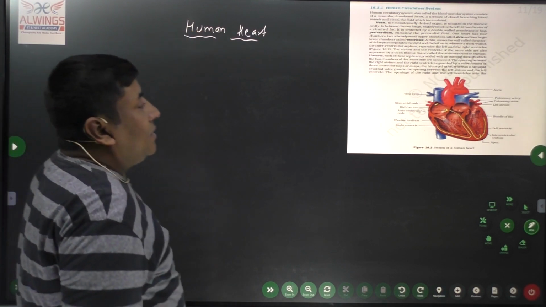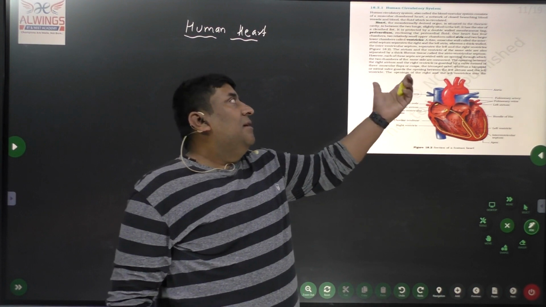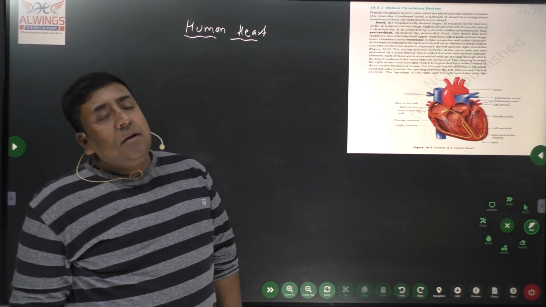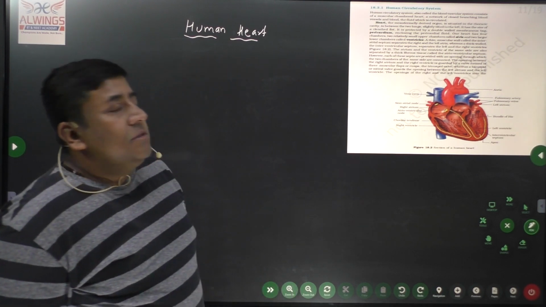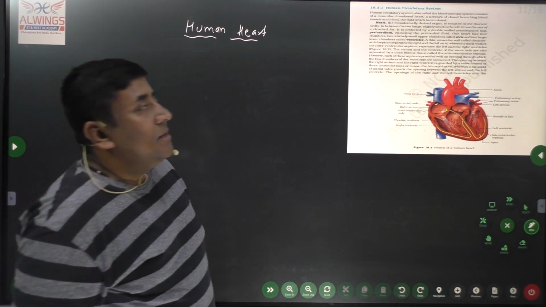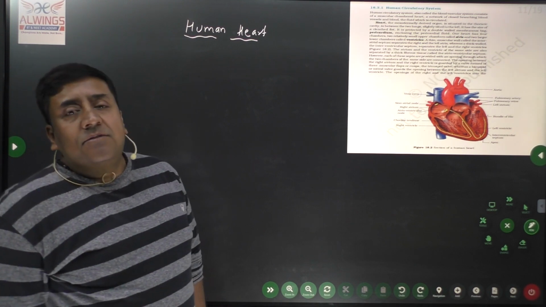Okay, so here we'll talk about the human heart. Although we have the diagram and the points from NCERT, to make it simple I want to draw a simple diagram so that you can understand the structure of the heart as well as the presence of different types of blood vessels.